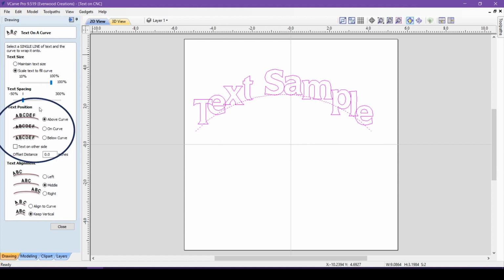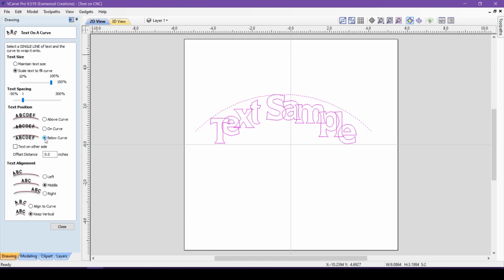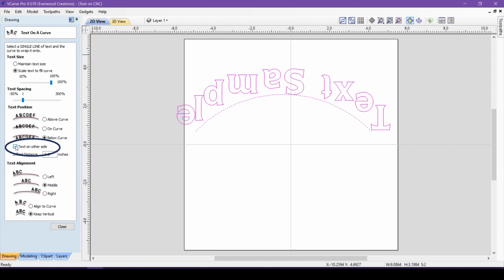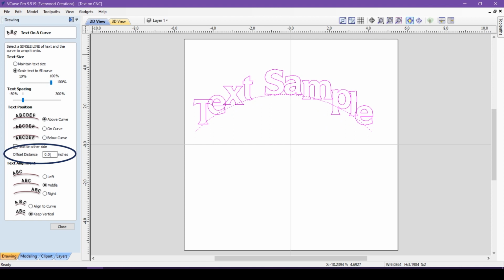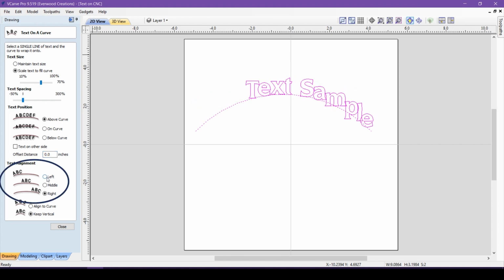Text position allows you to decide where you want the text in relation to the line. You can place it above the curve, on the curve, or below the curve. Clicking the box that says Text on the other side will move the text to the opposite side of the arc. Offset distance places a space between the line and the text of the amount you enter. Text alignment allows you to move the text to be aligned with the left, right, or middle of the curve.